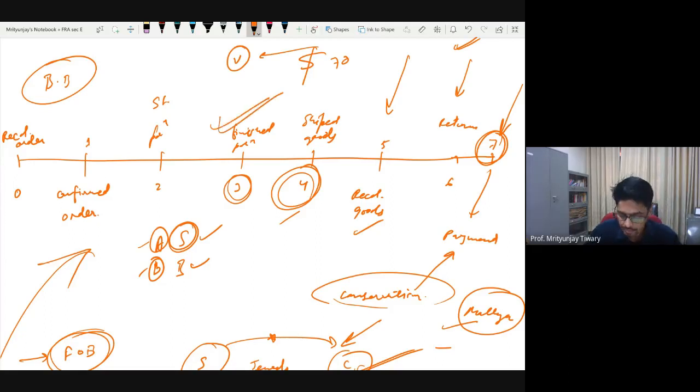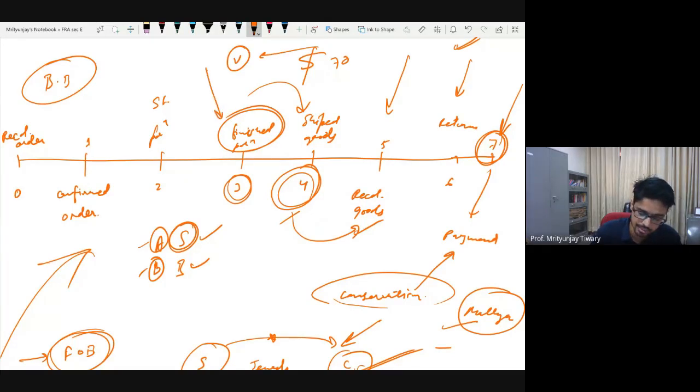This is another matter, that later I will request her to deliver it to somebody and from that somebody I will receive the goods. But if the transfer of title has taken place the moment the goods are produced, then she can recognize the revenue at point 3 itself, because our contract said her responsibility is completed the moment she excavated the oil. Fine?